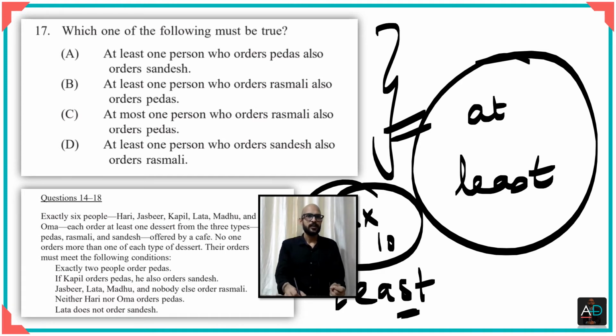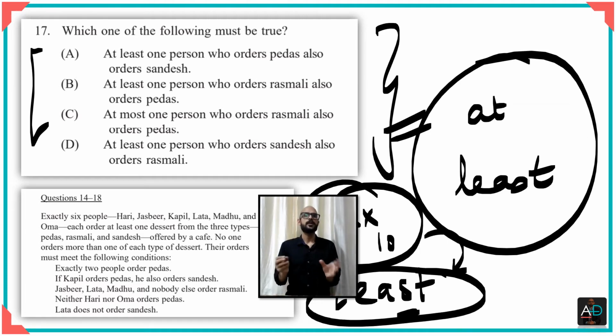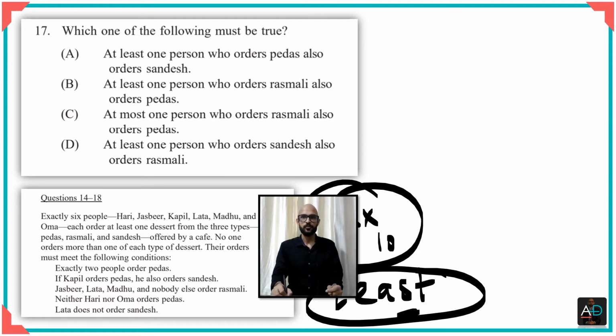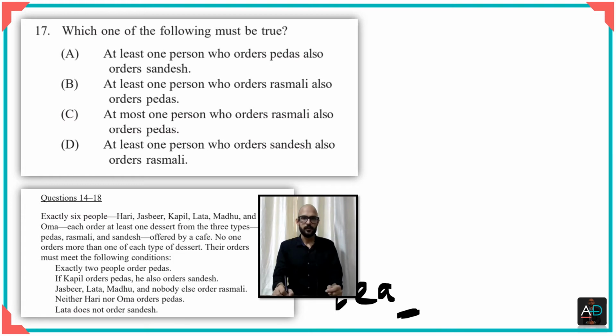But when you're looking at a question that deals with at least, just see if you can minimize the total number of sweets, I mean the number of desserts purchased. It will help you get to the right answer. So give it a moment, try it by yourself, and then we will solve this question also together. Just pause the video and try it by yourself.